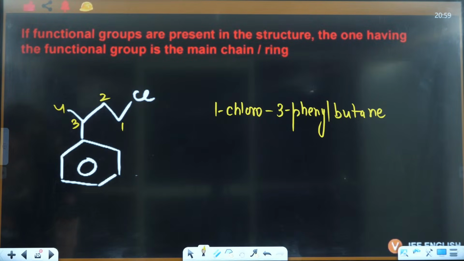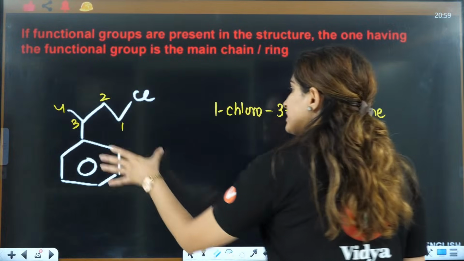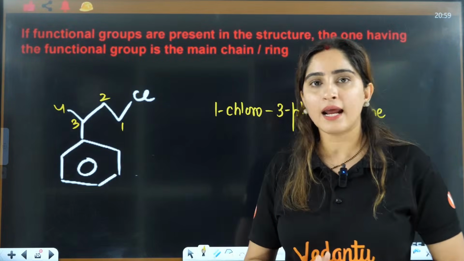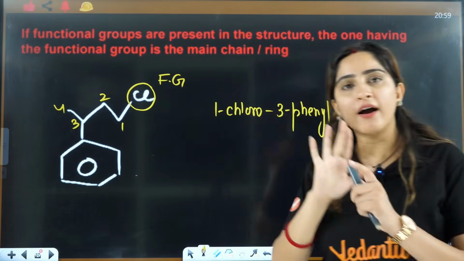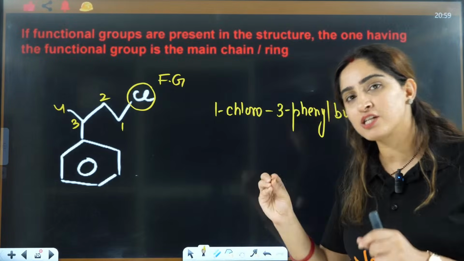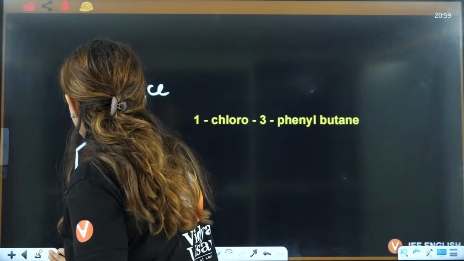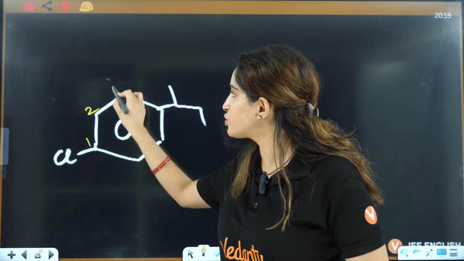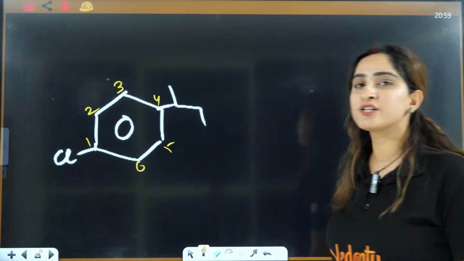How to select the parent carbon chain when both ring and chain are present? Yes, Gagan, this is what we are talking about. Here both ring and chain are present, and this is the functional group. If my functional group is on the open chain, I'll choose the open chain. If the functional group is on the ring, as it is here, I'll choose the ring, 1, 2, 3, 4, 5, 6.